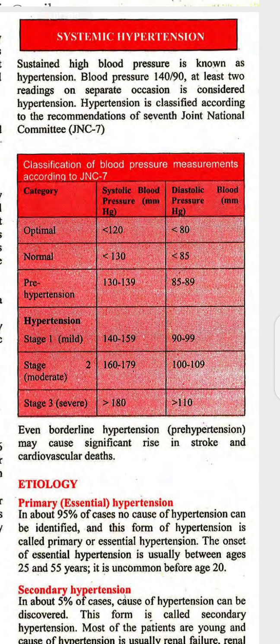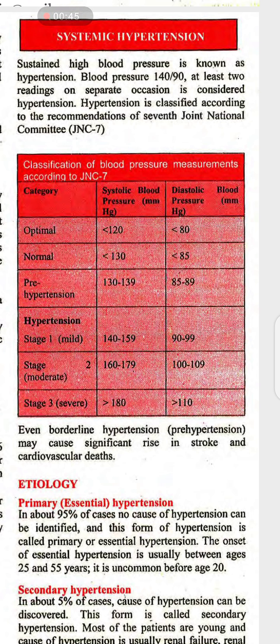Systemic hypertension. Sustained high blood pressure is known as hypertension. For example, we check blood pressure at one time, and then check it again at another time. If the reading is 140 to 159 systolic and 90 to 99 diastolic on both occasions, we call that hypertension.